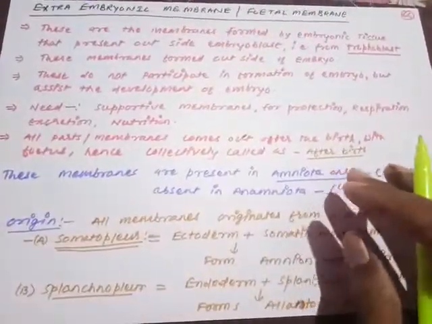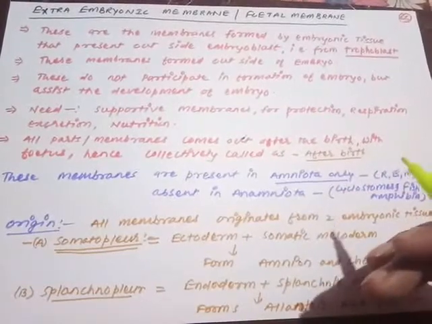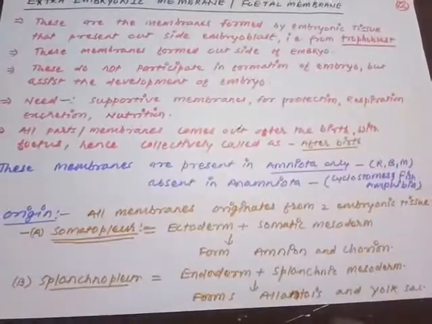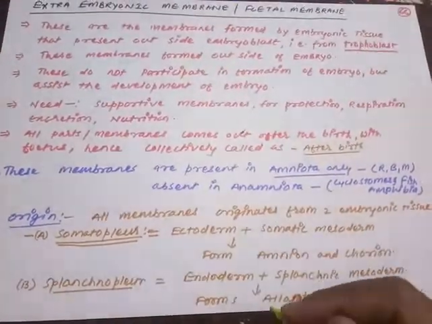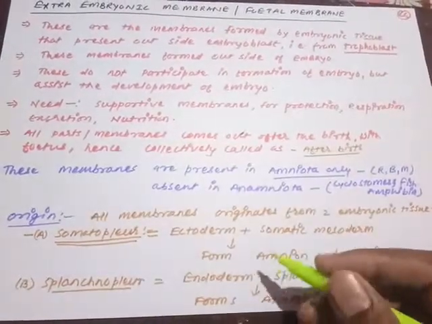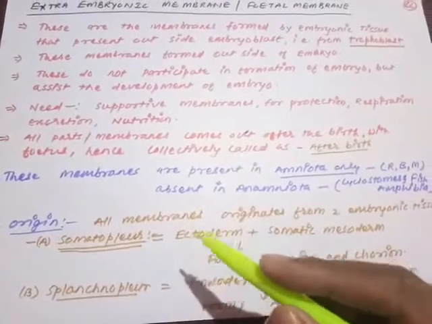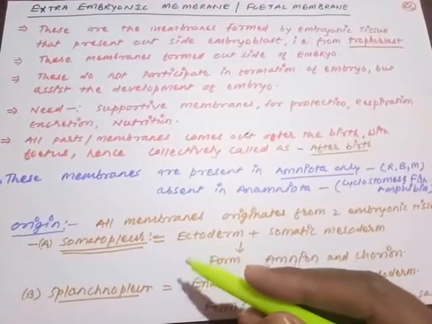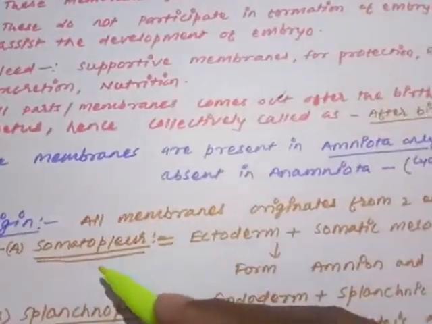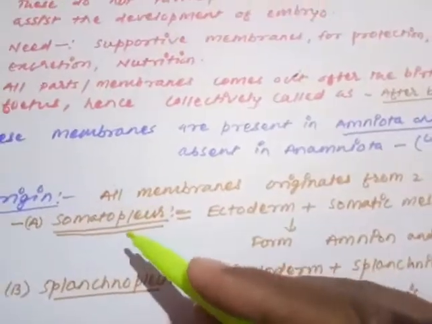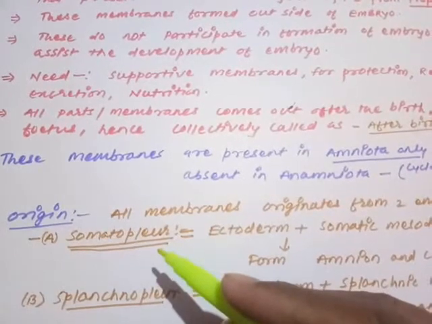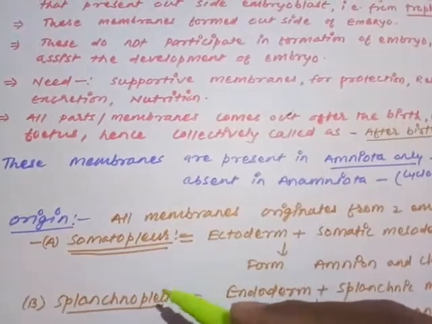Now we are moving on to the deeper, more condensed point of the topic: how these membranes originate. These membranes are of embryonic origin, meaning they have to originate from certain embryonic tissues. To originate these membranes, two types of tissues are formed. The extra-embryonic membranes originate from two different types of embryonic tissues. These tissues are called somatopleure and splanchnopleure. Remember, the origin of these membranes is from two embryonic tissues, called somatopleure and splanchnopleure.